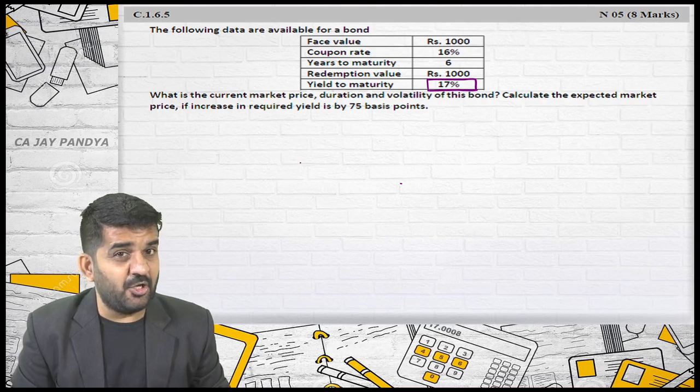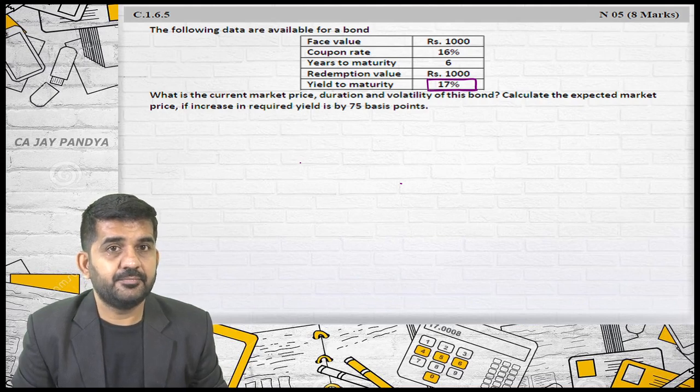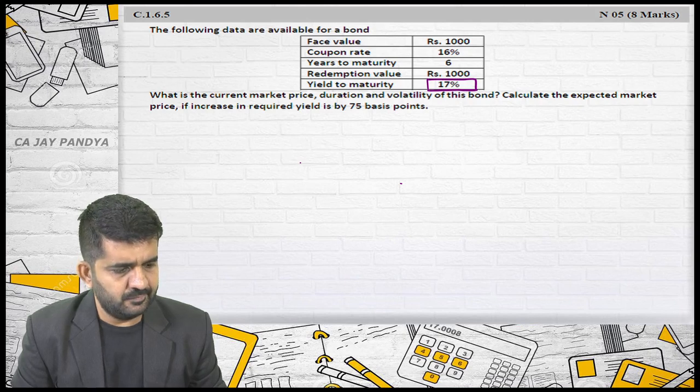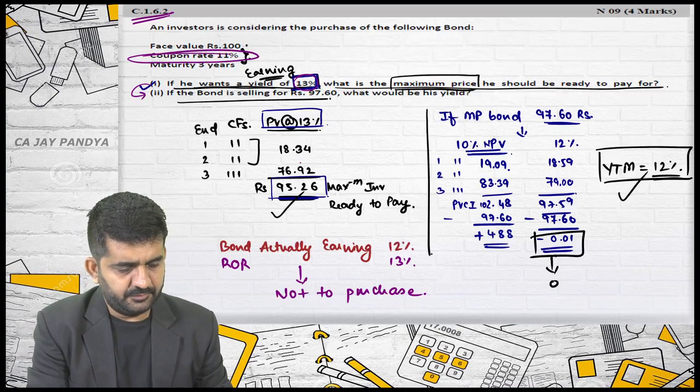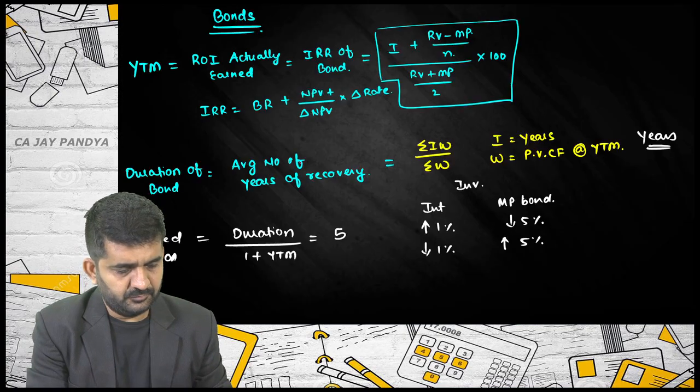Is it expected or actual return from the bond? Sir, actual return would be 16%, and 17% will be expected. We expect 17% return.